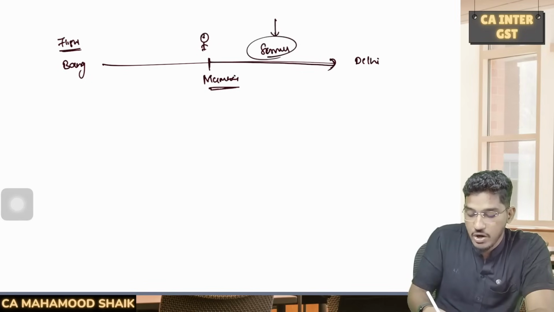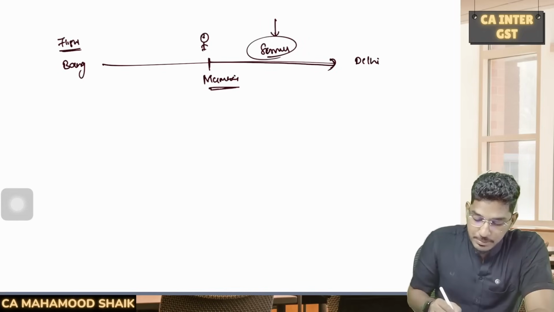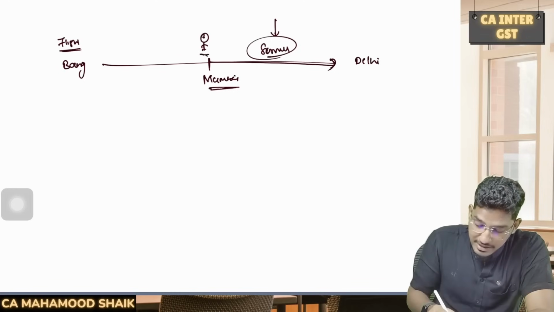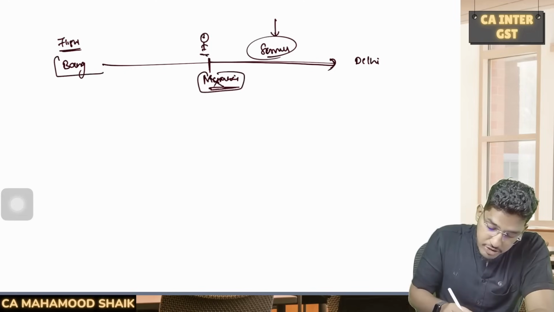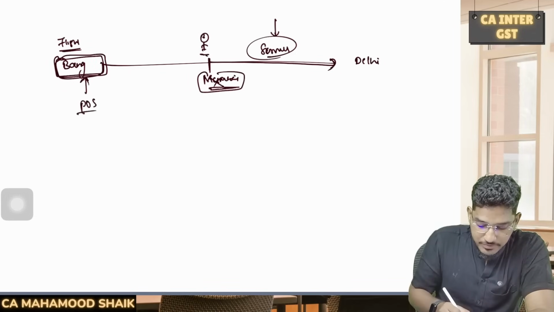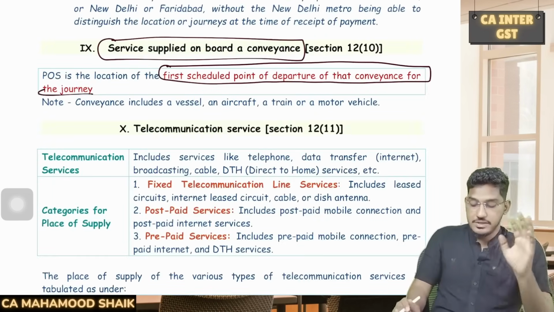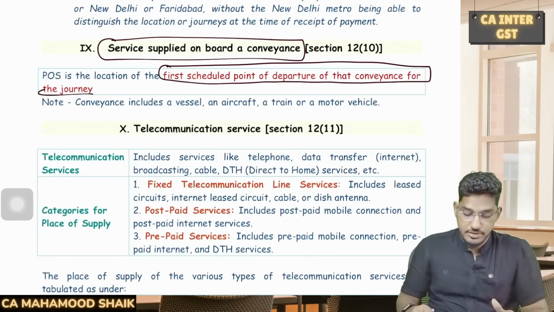Services are supplied to him on board a conveyance. Now, what will be the place of supply? They say that the first scheduled point of departure matters. This passenger might have boarded this conveyance at Mumbai, but that will not become the place of supply. What is the first scheduled point of departure? The first scheduled point of departure is Bangalore. Bangalore will become the place of supply. Able to understand here? That is what this particular section says. 12 subsection 10 talks about services supplied on board a conveyance.